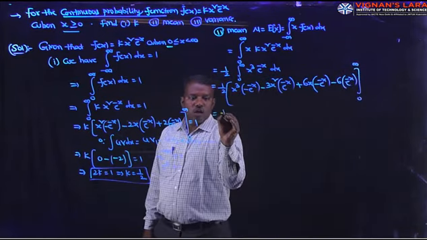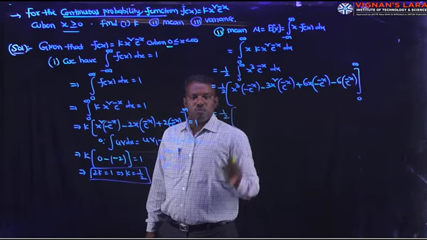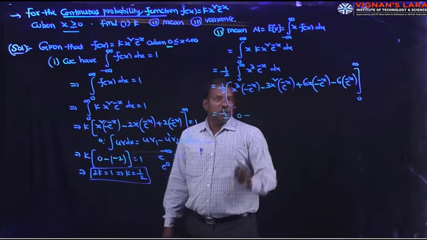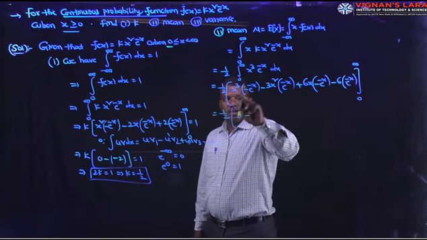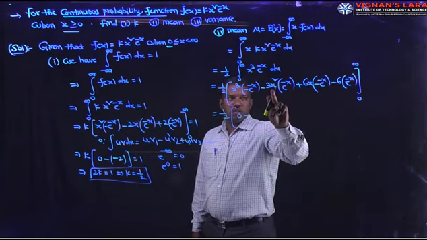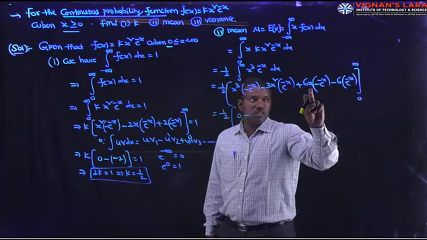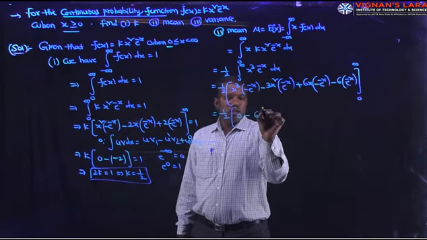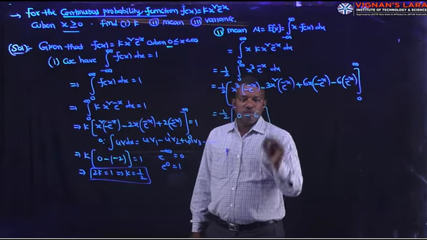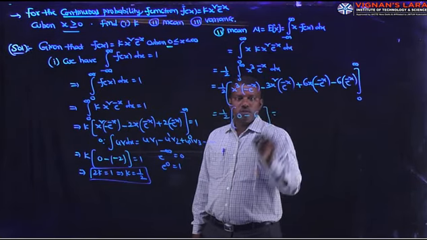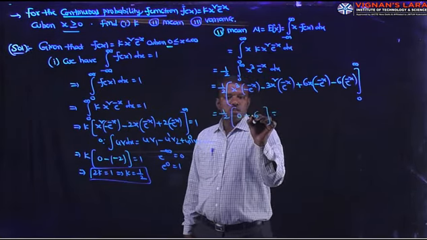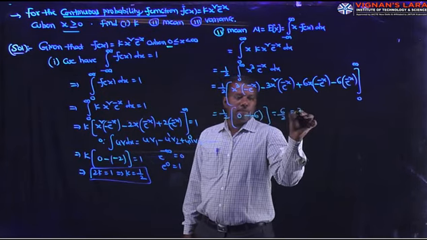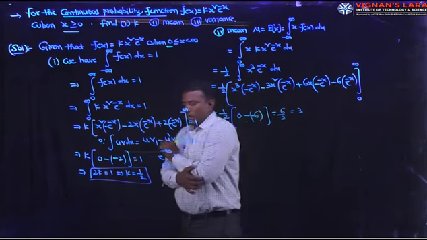as usual the upper limit is 0 since e power minus infinity is 0, and next coming to the lower limit, it is 0 since x cube is there, and again it is 0 since x square is there, and it is 0 since x is there. So what is the value? Minus 6 into e power 0 value 1. So the value is 6 by 2 minus 6. So the value is 6 by 2, that equals 3. That is the mean of the random variable.